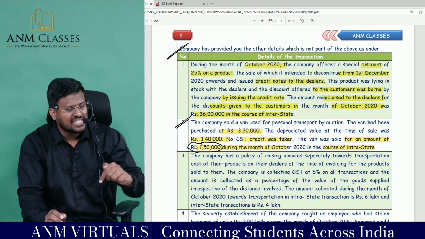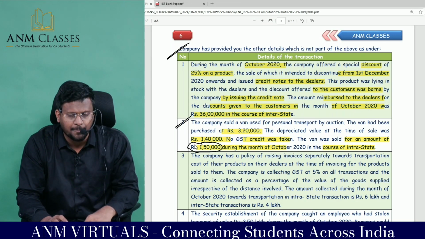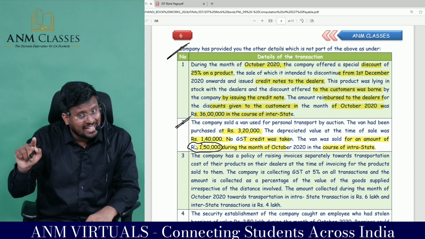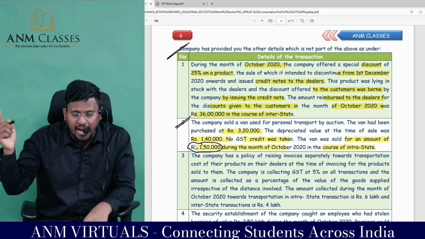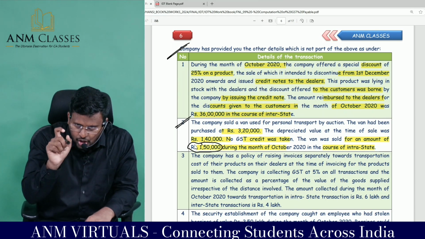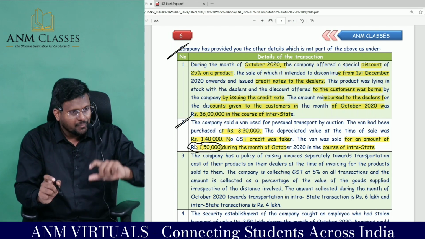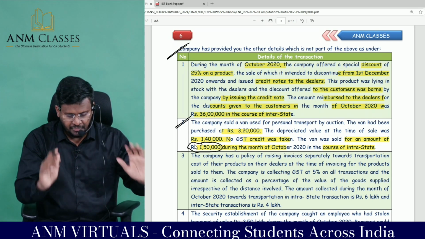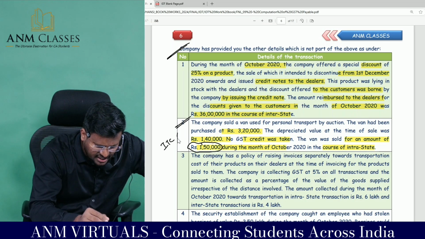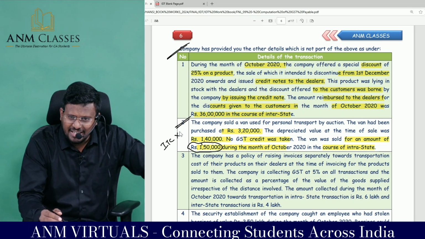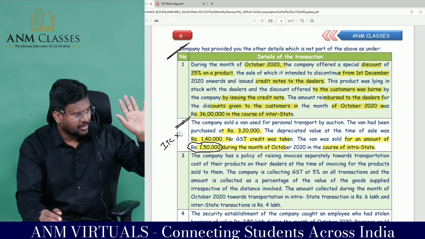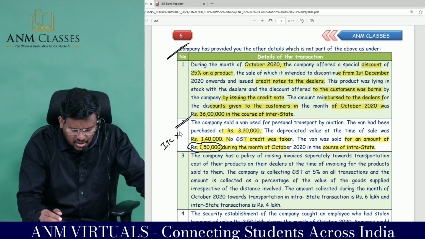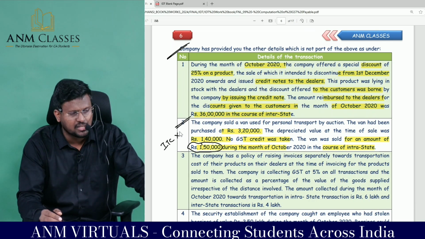The transaction value comes to 1,50,000. On this transaction value, my dear lovable students, I am entitled to collect the output tax, either on the ITC attributable for the ineligible period, or the tax on the transaction value, whichever is higher. Hence, in this case, since there is no question of ITC, put that part in the dustbin. Just come to the transaction value. What is the transaction value? 1,50,000 is the transaction value.